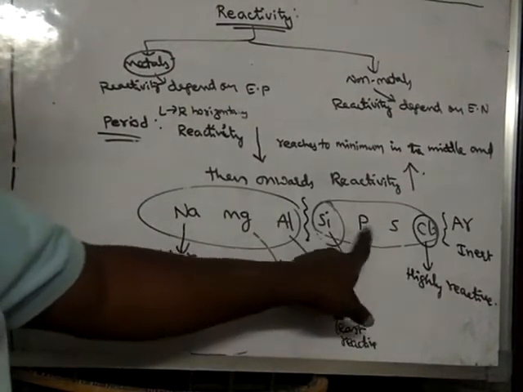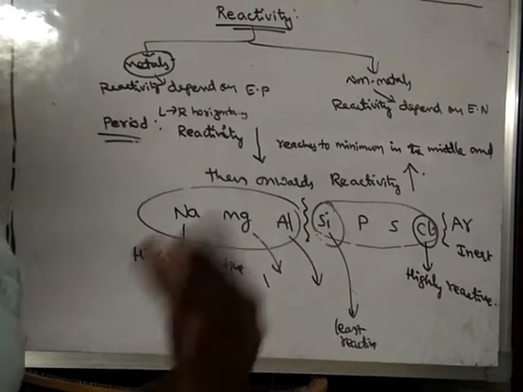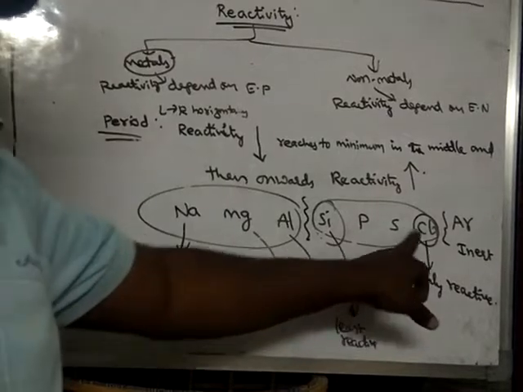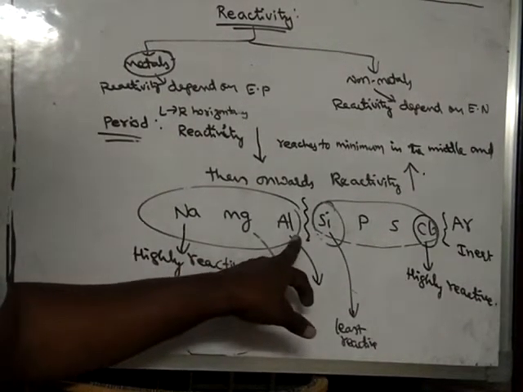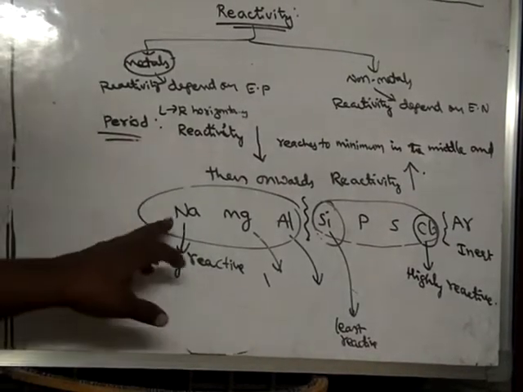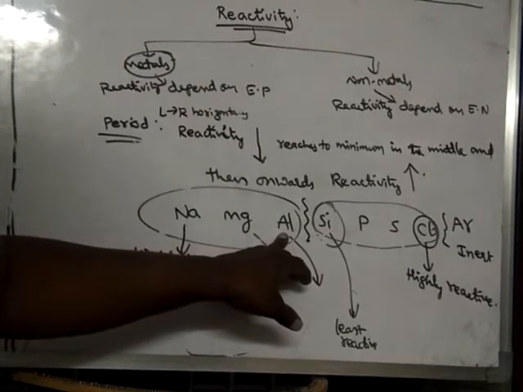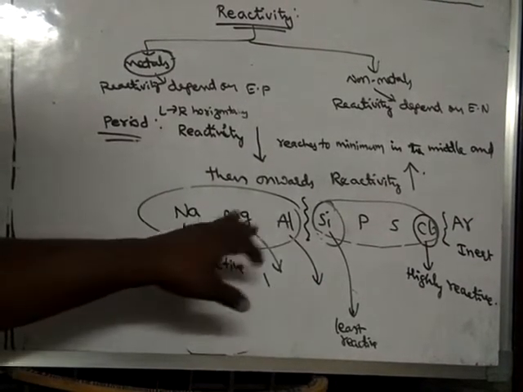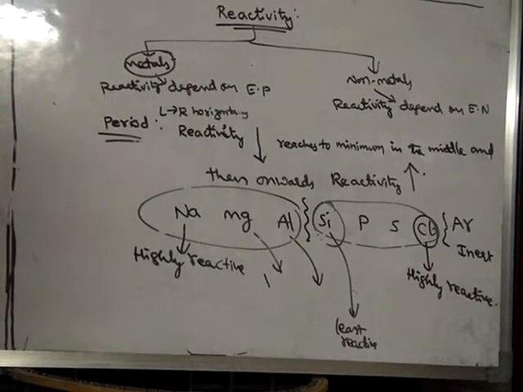But from here onwards, the non-metallic character will dominate, or electronegativity will dominate. So here electropositivity will dominate, and here electronegativity will dominate. All these elements have both electropositivity as well as electronegativity.